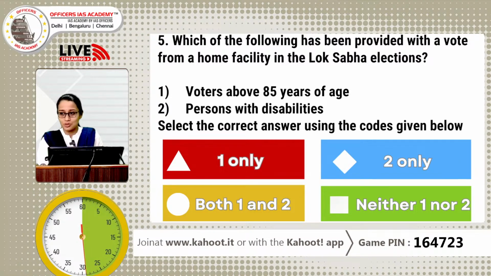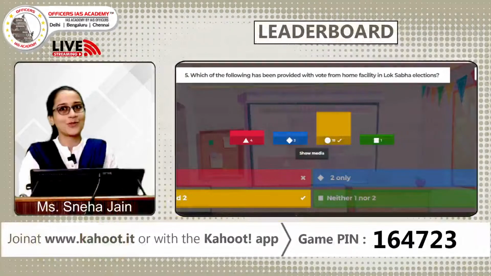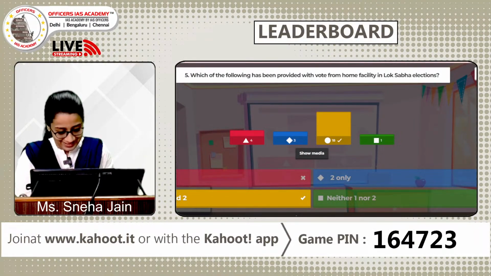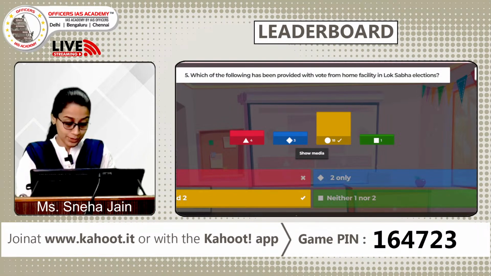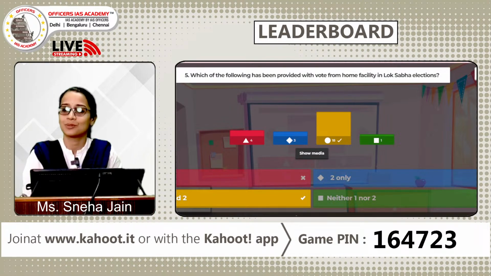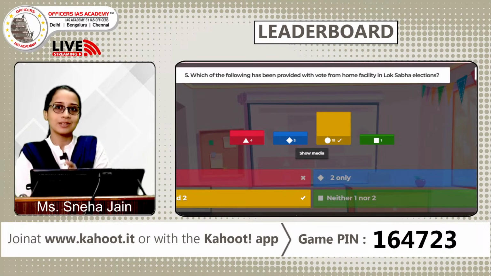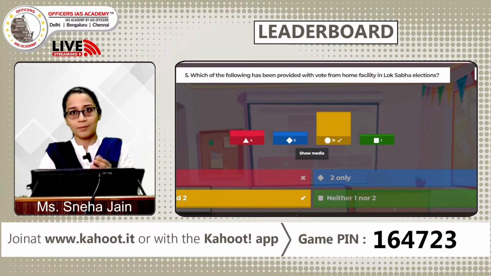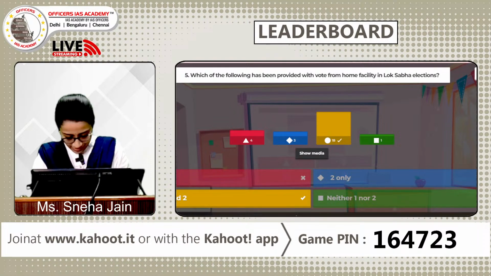Few of you are yet to mark your answers. You have 10 seconds left. So vote from home facility has been provided to whom by the Election Commission of India? Wonderful, most of you have got this question right. So the answer is C, both of them. This year the Election Commission of India wanted to see that no voter is left behind. So in this initiative, with all the security to maintain secrecy of the vote, they had arranged facilities to go home and collect their voting.